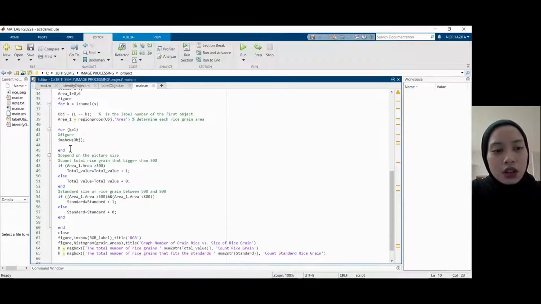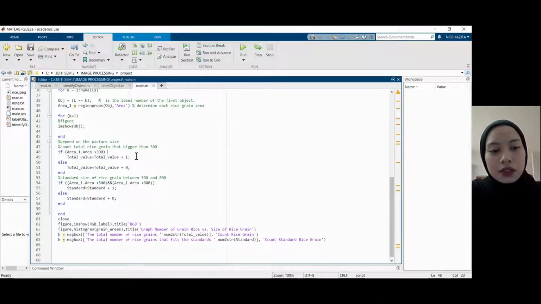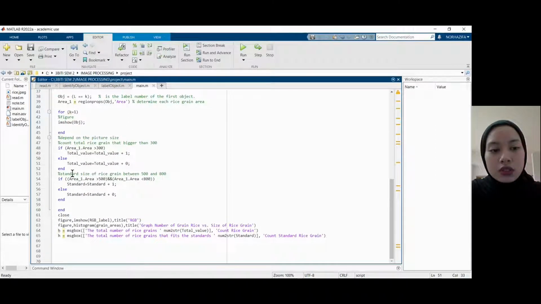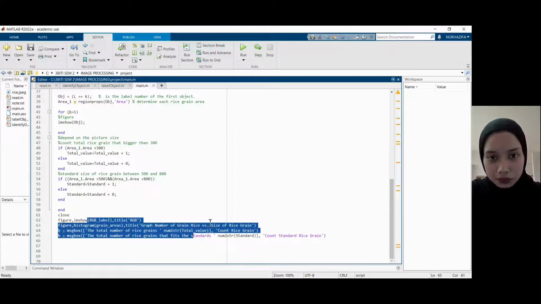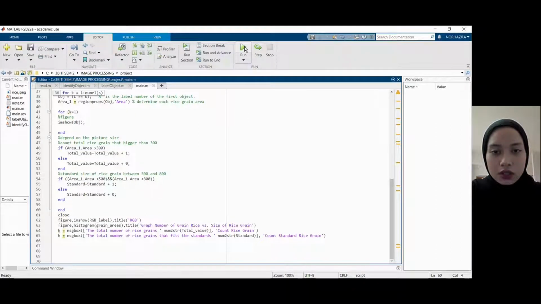And then we're going to count the total rice grain. It depends on the size. If the rice grain size is bigger than 300, we're going to count all the rice grains, which is 50. But if we count the standard size, which is between 500 and 800, then it's going to count about 40 rice grains. And then we're going to display all the results, and then we're going to run.